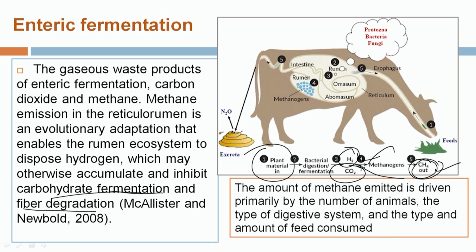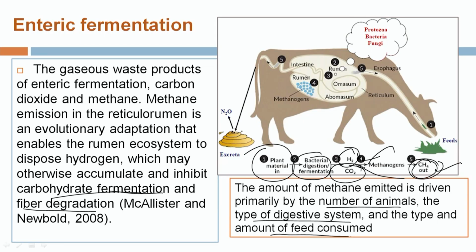The amount of methane produced during enteric fermentation by the different microbial populations depends primarily on the number of animals and the type of digestive system the animal has. Normally there are two types of digestive system, monogastric and polygastric. The polygastric animals are mainly responsible for the release of methane gas through their enteric fermentation, and the amount of feed consumed also determines the amount of methane produced.